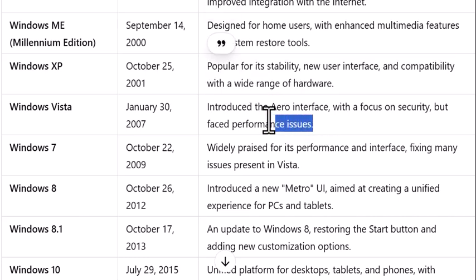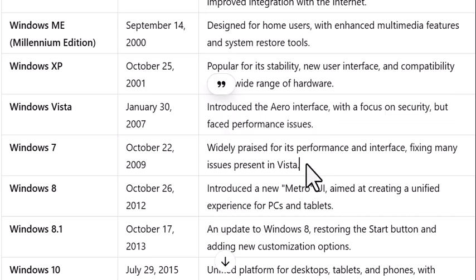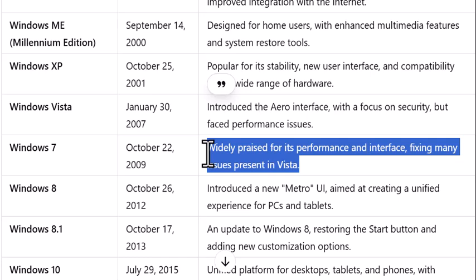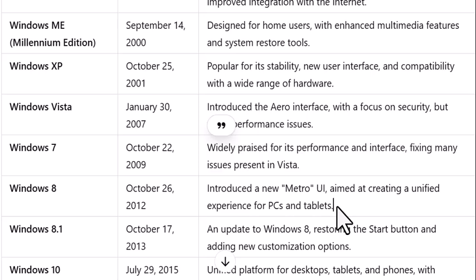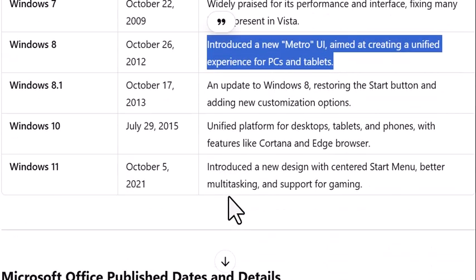Windows Vista, January 30th, 2007, introduced the Aero interface with a focus on security but faced performance issues. Windows 7, October 22nd, 2009, widely praised for its performance and interface, fixing many issues present in Vista. Windows 8, October 26th, 2012, introduced a new Metro UI aimed at creating a unified experience for PCs and tablets.